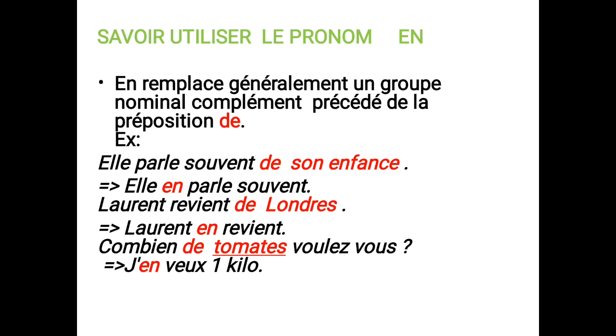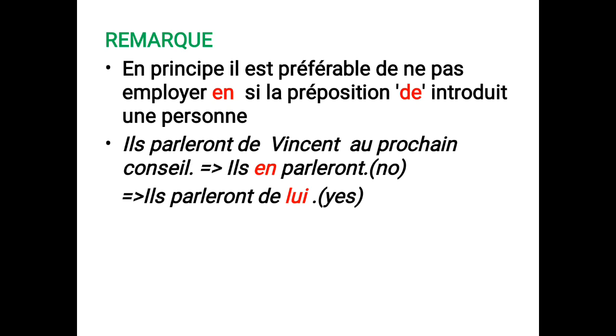And let's talk about en, like I said. En replaces a word that is preceded by de. You can see it down. The example here is talking about that. And also quantity. All right? You can see the example. Then they said, instead of using en, if the de is introducing a person, you will not use en, but the pronoun lui. For example, ils parleront de Vincent au prochain conseil. They will talk about Vincent in the next meeting. But you can see that de is introducing someone. Instead of using en, you use lui, the tonic word.